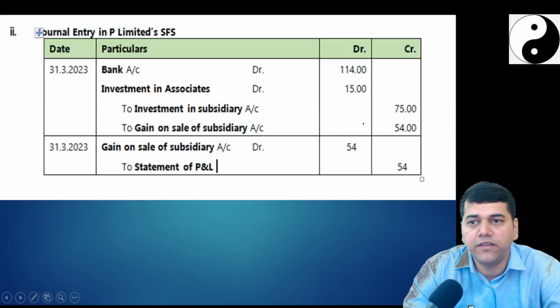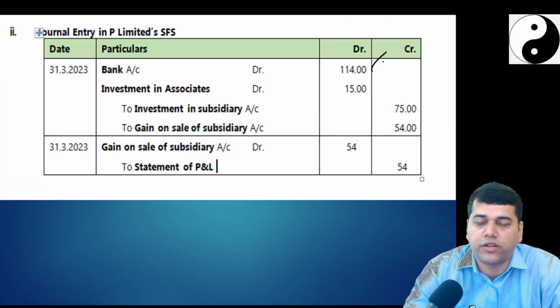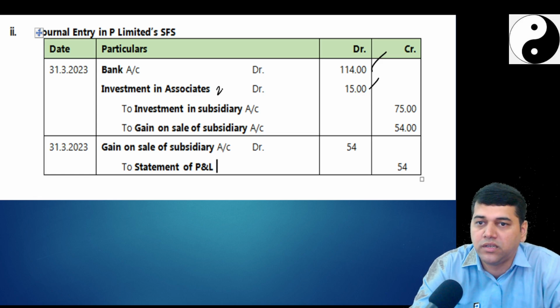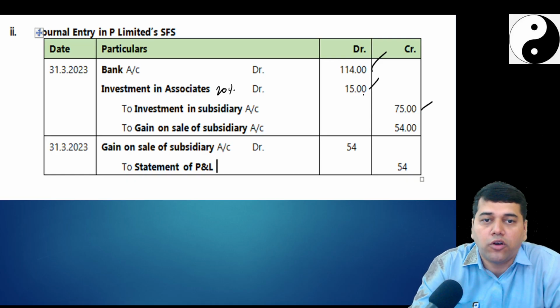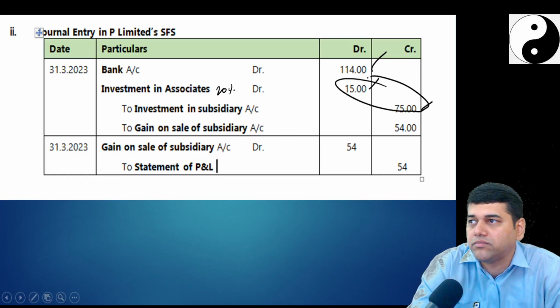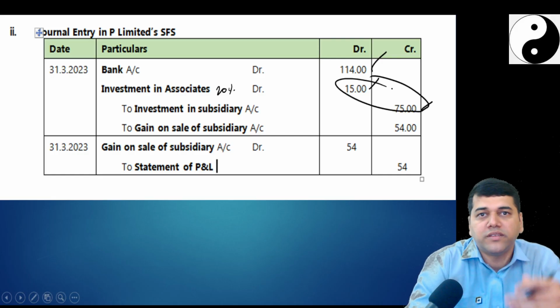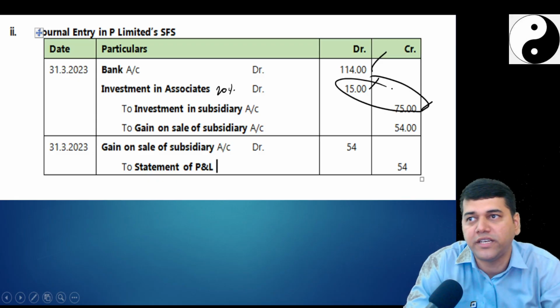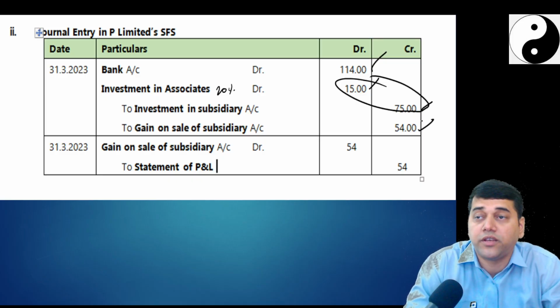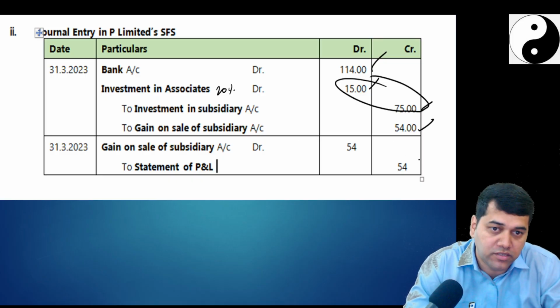Your journal entry will be bank account debit 114. Investment in associate, because you retained it in your SFS, but going forward you call it investment in associate 20%. Investment in subsidiary goes out, that means 60 goes out. So what remains is what is retained now in SFS, and the gain is recognized. My only question: have you passed this entry?